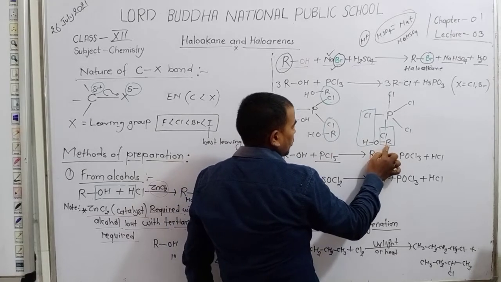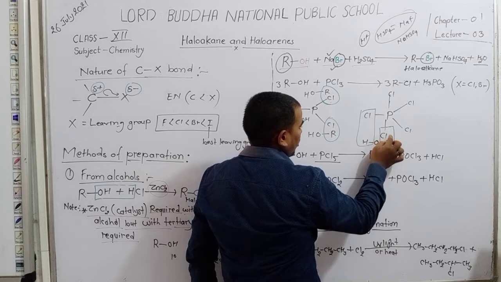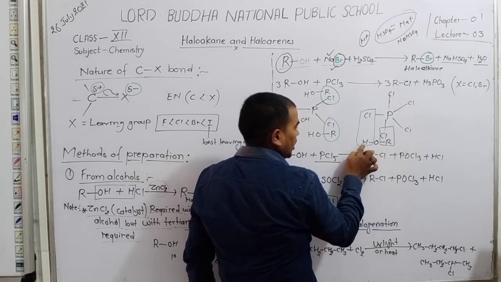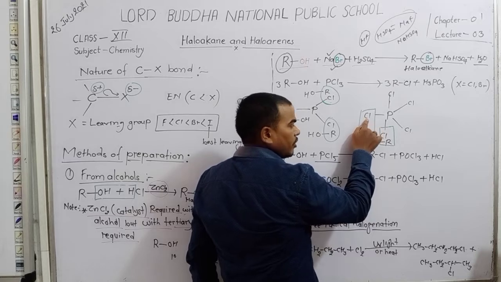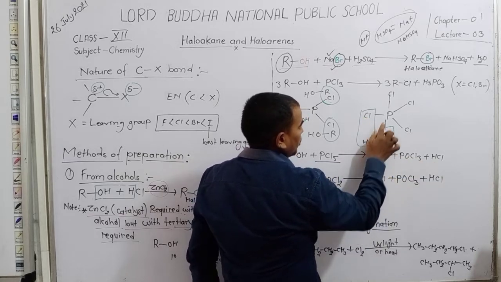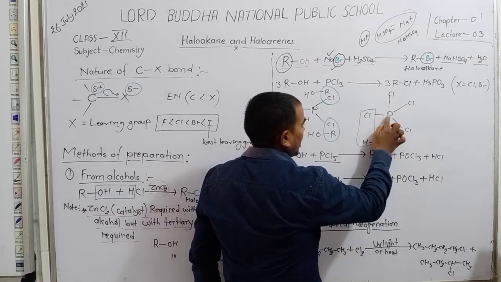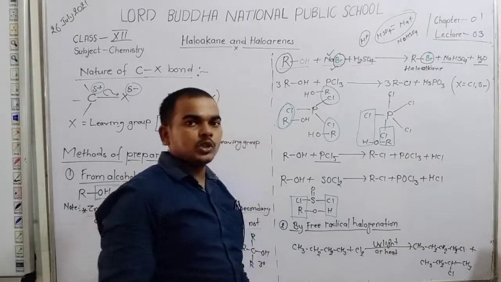Here R and Cl form RCl, and the hydrogen of the alcohol reacts with the chlorine of phosphorus and forms HCl. The remaining part is 1 phosphorus, 1 oxygen and 1, 2, 3 chlorine, so POCl3.